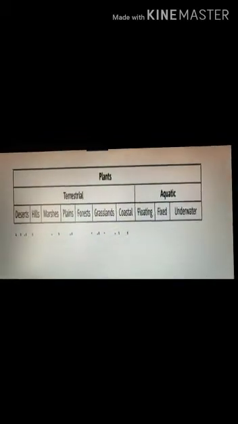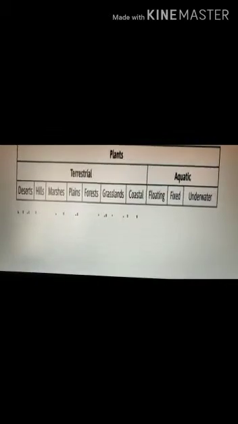So plants are divided into two types based on their habitat, the place where they live: terrestrial and aquatic. Terrestrial means land, like your rose plant, and aquatic means water, like your lotus plant.